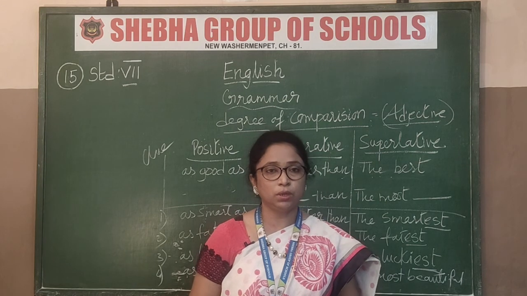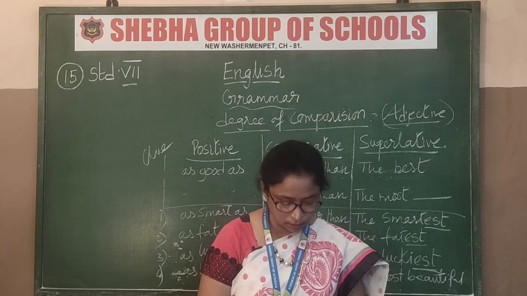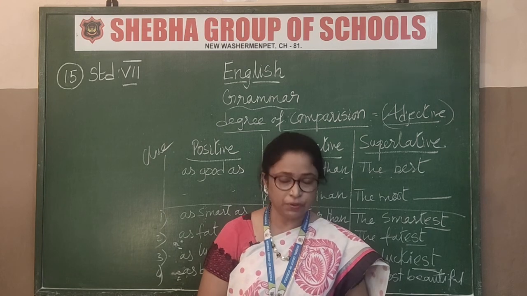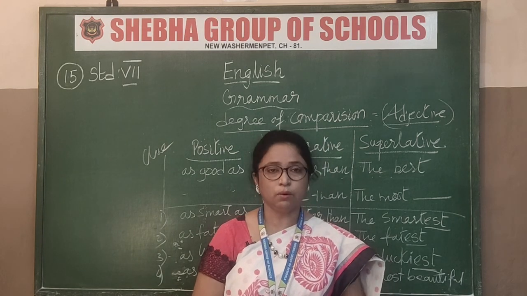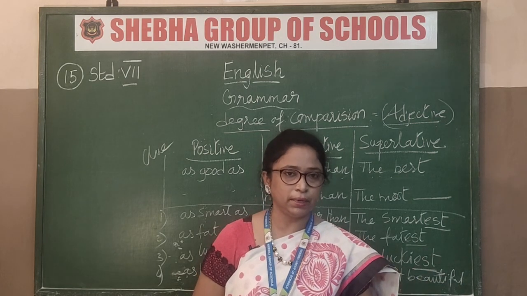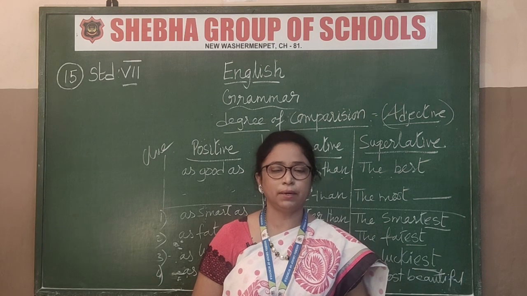Hope you have understood the whole thing: homophones, homonyms, syllabification, and then degree of comparison. That is totally one unit of grammar completed. The second one I will be taking later. Hope you understood this grammar part. Thank you.